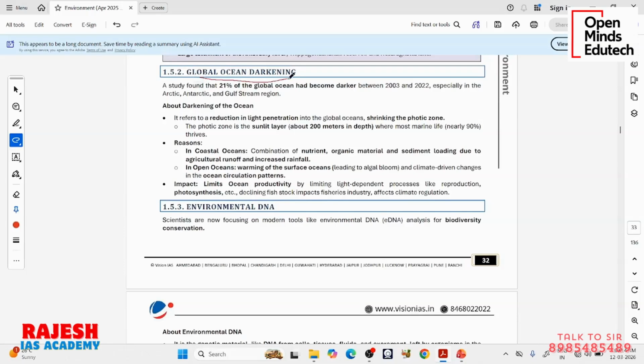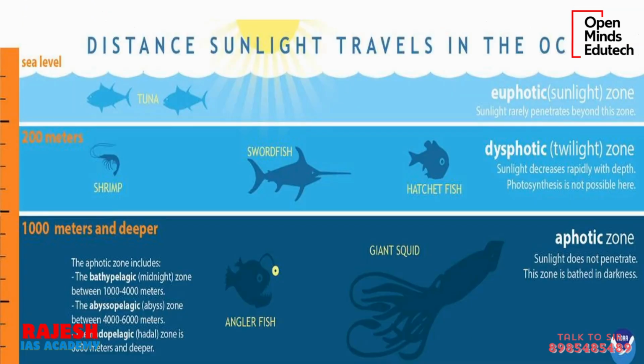Global ocean darkening. See, this kind of topic is very important for prelims. They will ask a question like this: what is global ocean darkening? So let me tell you. We have this ocean area, and this is the surface sea level. There is sunlight. Now how deep does sunlight usually penetrate? That is the question. Usually it reaches up to 200 meters only. So in the ocean, up to 200 meters, you will get this sunlight.